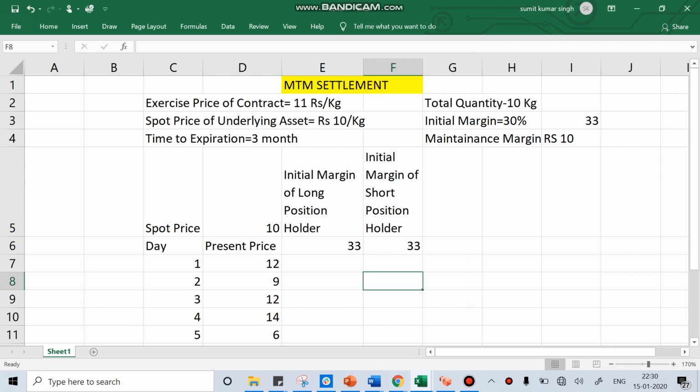In case of any doubt, I thought of taking one more class where, through MS Excel, I'll try to explain this concept. So now we're going to talk about the concept of M2M settlement. M2M stands for mark to market settlement.